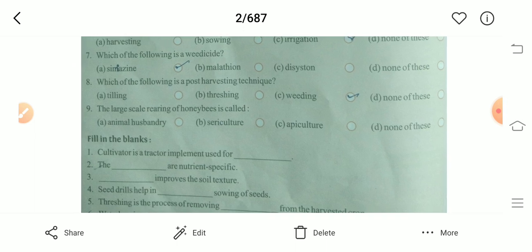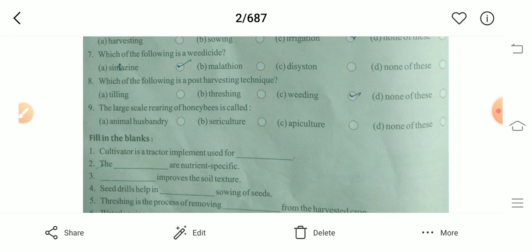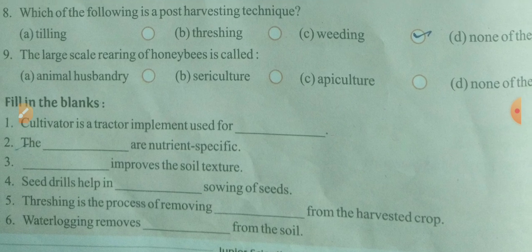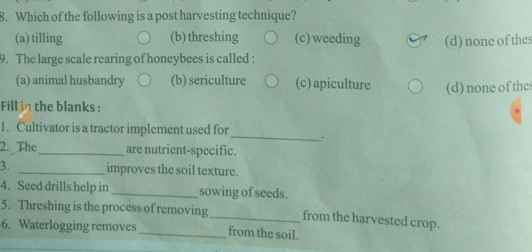In fifth, threshing is the process of removing grain from the harvested crops. In sixth, waterlogging removes air from the soil.